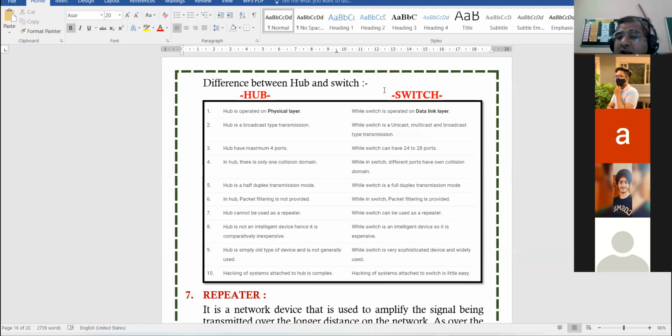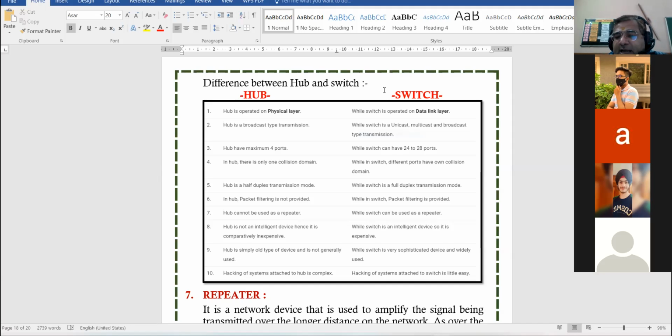Hub is a broadcast type transmission. It broadcasts the message. Okay. But switch is unicast, multicast, as well as broadcast. Hub has maximum 4 ports. Switch can have 24 to 28 ports. Right? Hub cannot be used as repeater. Switch can be used as repeater.